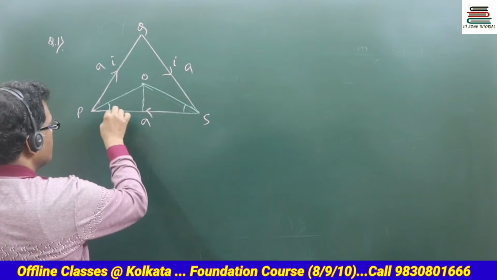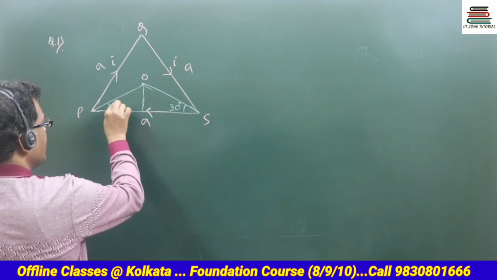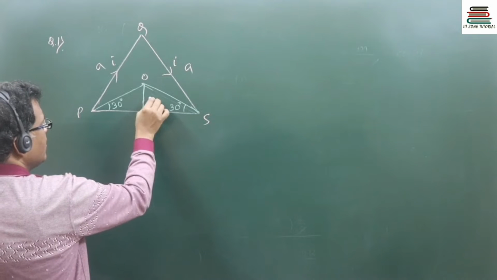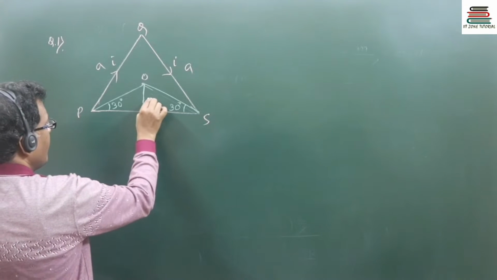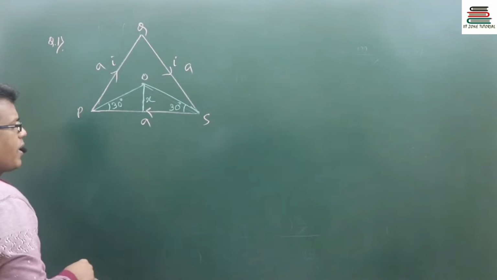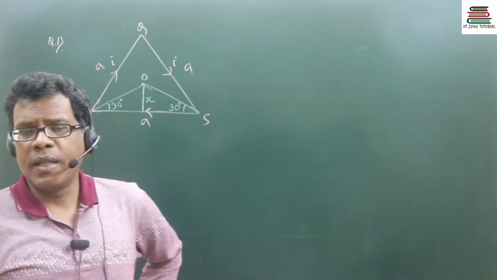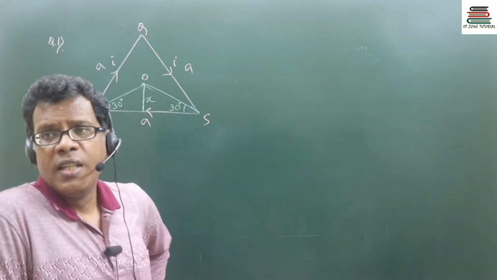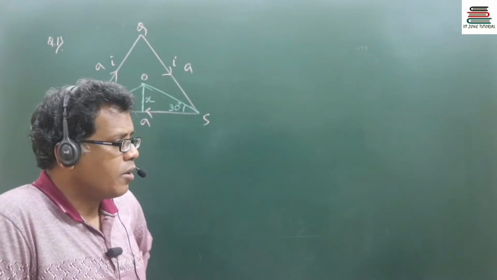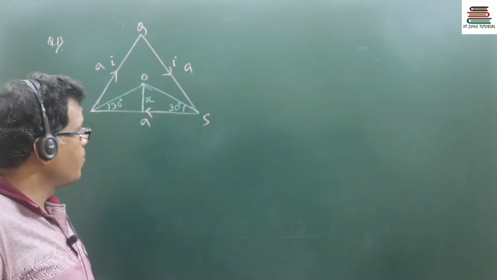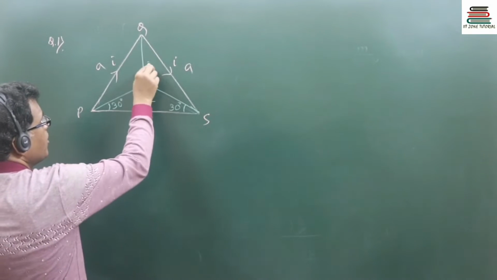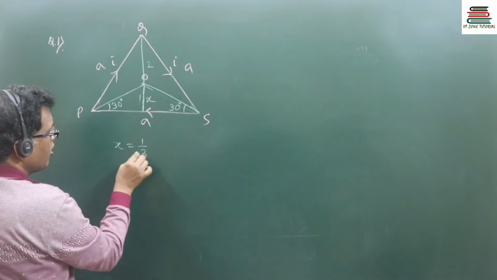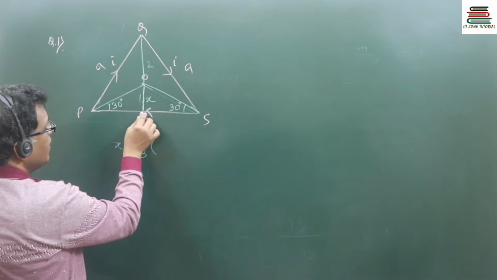If you want to use these angles, definitely these angles are 30 degrees, yes or no? And what will be the length of this side? Let this side be x. What should be the value of x? According to the mathematical argument, x should be 1/3 of the median length, because the centroid divides the median in the ratio 2:1. So QO is two portions and this is one portion, that is, x will be 1/3 of the overall median.